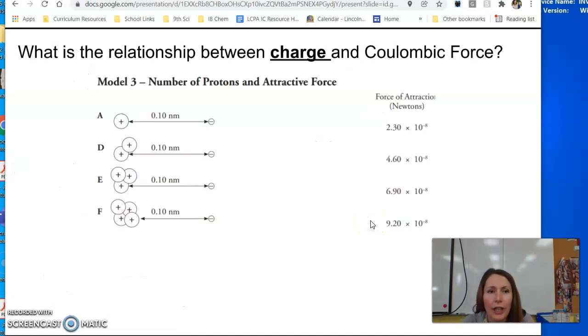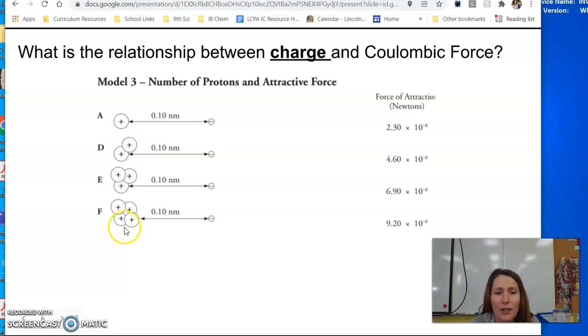The next one we're going to look at is the relationship between charge and Coulombic force. See that this time we're keeping distance constant. Everyone is 0.10 nanometers apart, but we're increasing the amount of protons that we have on each one. So A has 1, D has 2, E has 3.